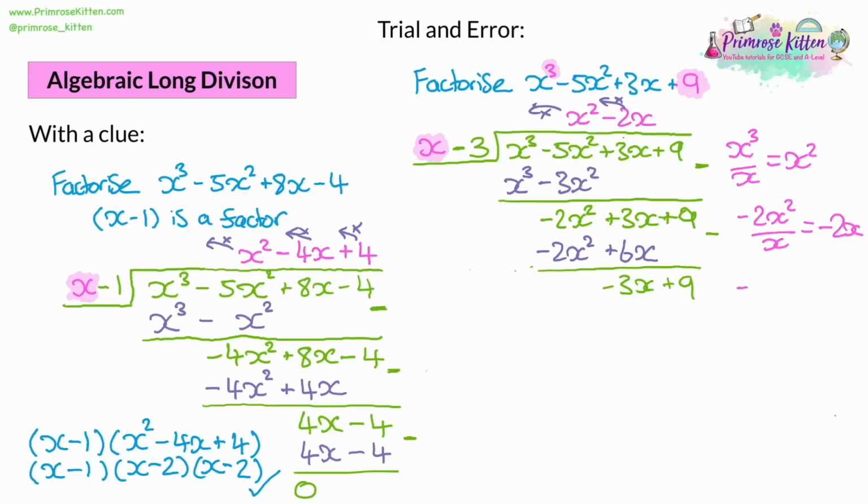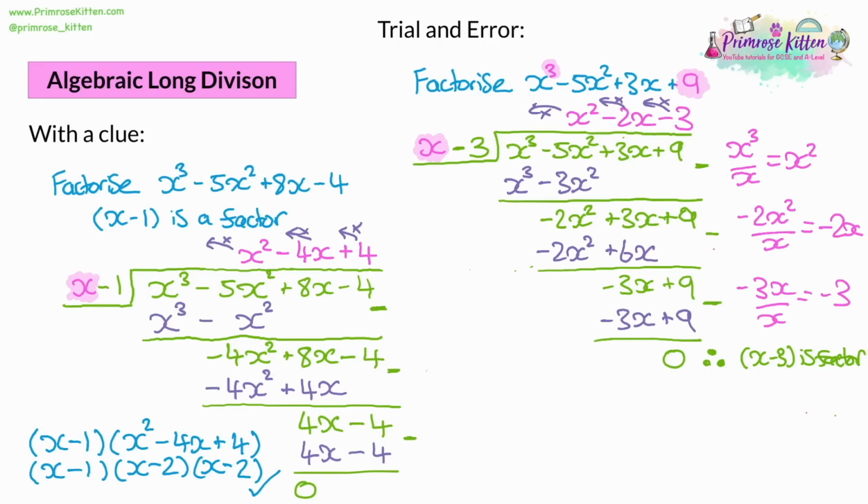Then we repeat the process one more time. We have negative 3x. We're dividing it by x. That will give us negative 3. We multiply the negative 3 by the numbers we're dividing by to take into account the negative 3 in the divider. So negative 3 times x is negative 3x. And negative 3 times negative 3 is a positive 9. So we take these away from each other. We get 0. Therefore, x minus 3 is a factor.